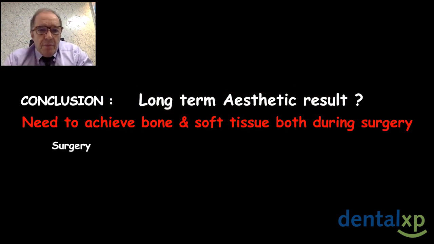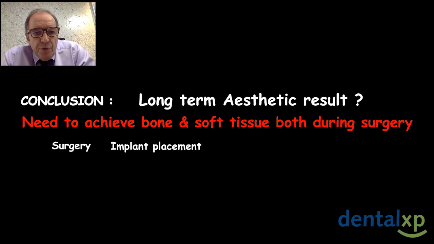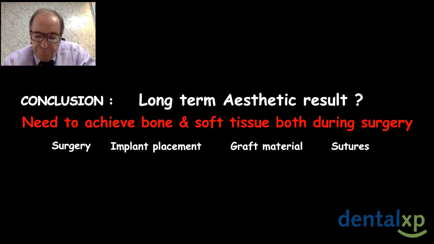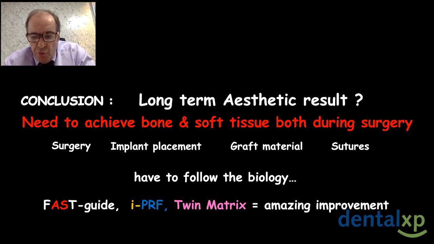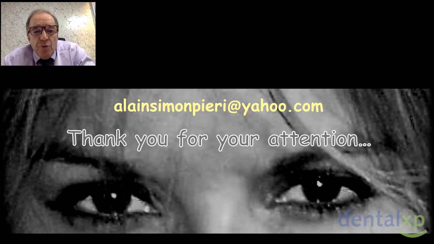In conclusion, if you want to obtain a long-term aesthetic result, you need to achieve bone and soft tissue both during surgery. For that, you need to take care of the surgery, you need to take care of the implant placement, you need to take care of your implant material, you need to take care of your suture, and also you need to follow the biology. But I can tell you that the FastGuide, IPRF and Twin Matrix gave me an amazing improvement.